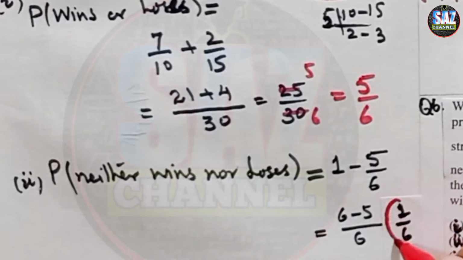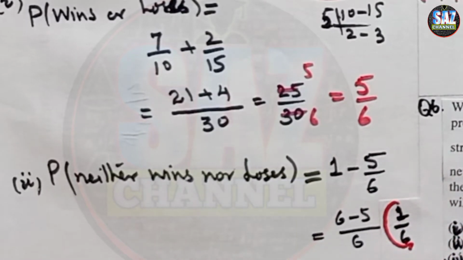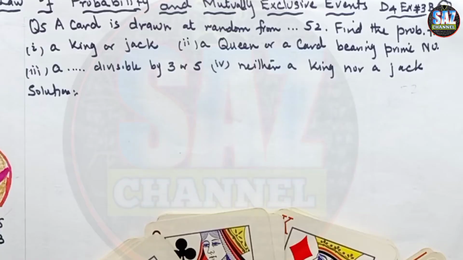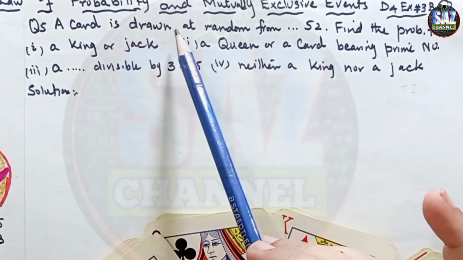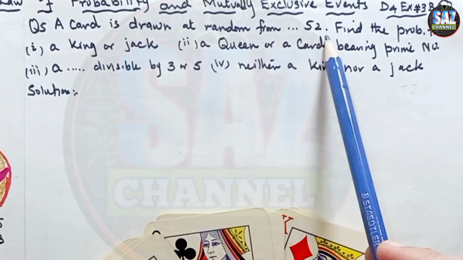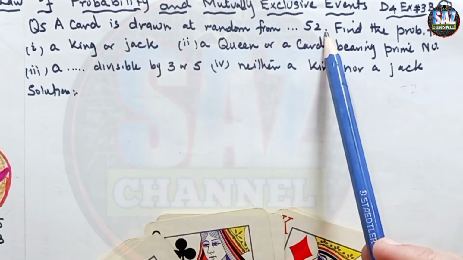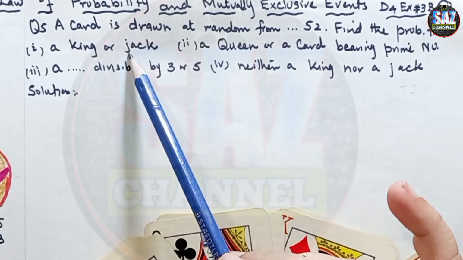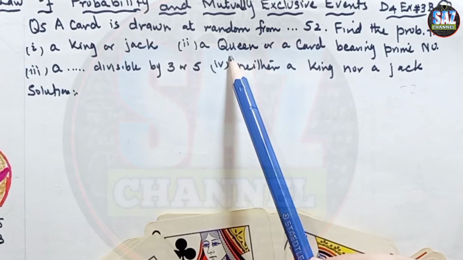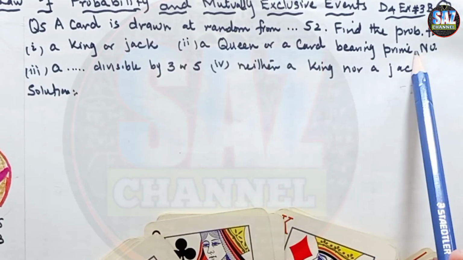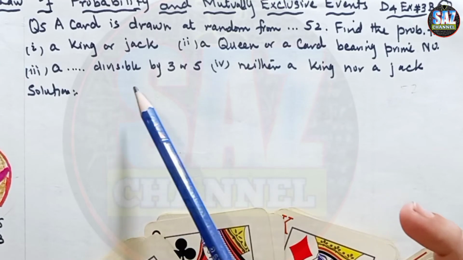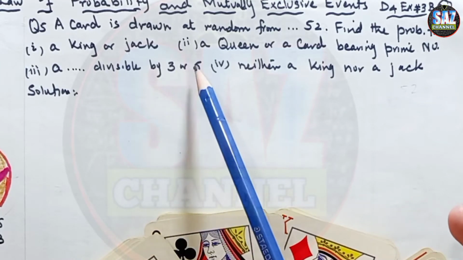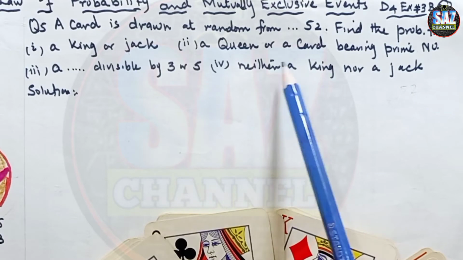I hope you are clear about this question, and let's move to question number 5. First of all, let's read the question from the book. Question says, a card is drawn at random from the standard pack of 52 playing cards. Find the probability of drawing a king or jack, a queen, or a card bearing a prime number. Then the next part says the card bearing a number that is divisible by 3 or 5, neither king nor jack.